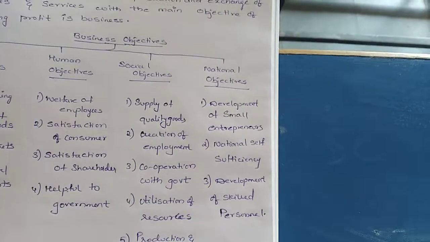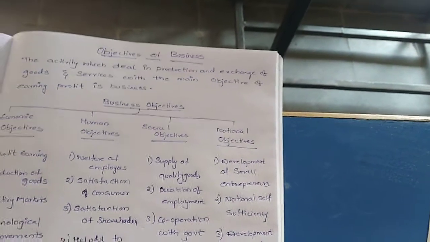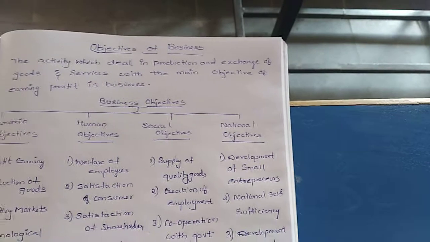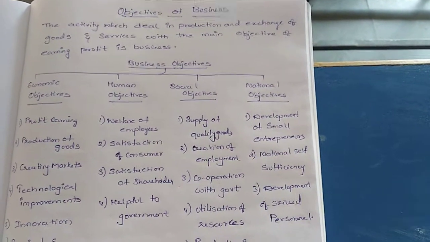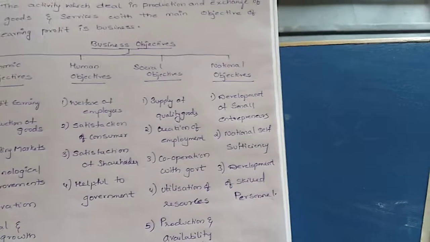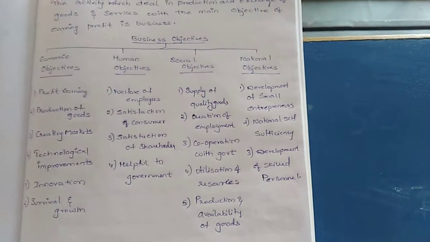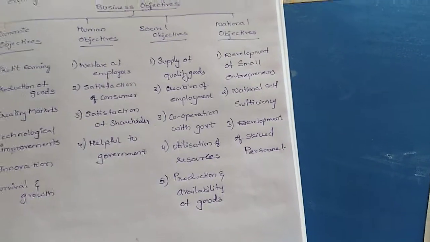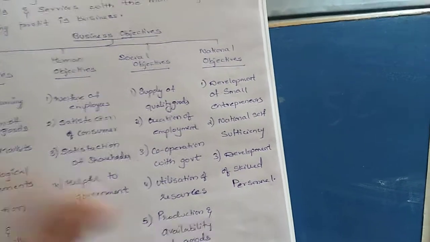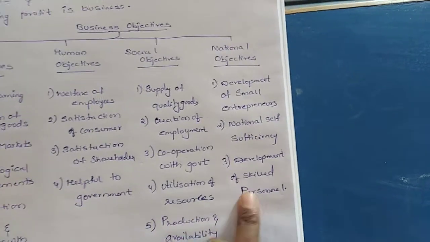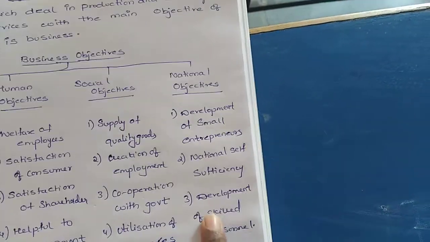Development of skilled personnel. What is the meaning of development of skilled personnel here? The employees, the staff which they have recruited, should be given training. First of all, the company has to give them training, on their personal skills and everything. Then only can they work hard in the organization. Once again, I will explain this point.